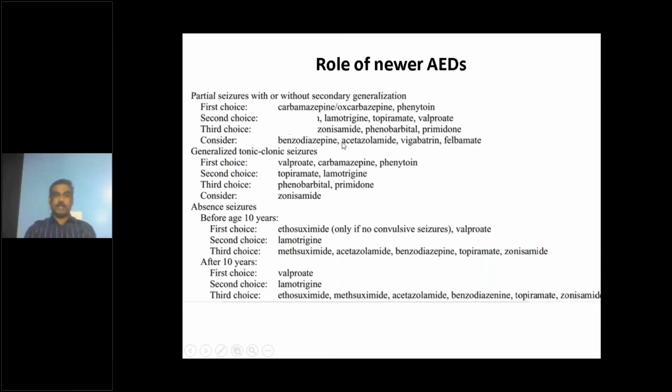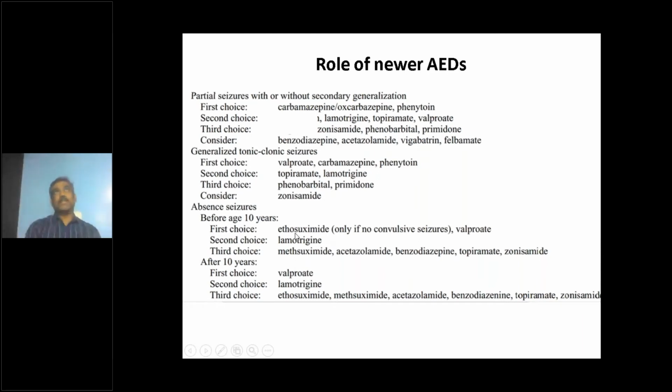Other choices can be zonisamide and other medications. For generalized tonic-clonic seizures, as I told you, valproate is the drug of choice, but other medications can be used. For absence seizures, ethosuximide is the first drug of choice. Valproate can be another common medication.